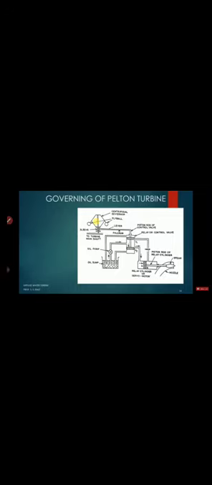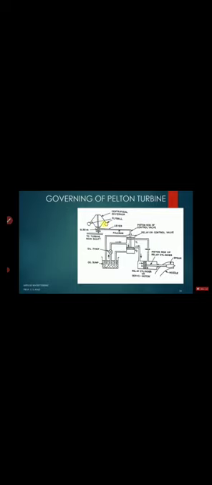Now let's understand what is meant by governing of a Pelton turbine. It is required that the Pelton turbine speed is constant because a Pelton turbine is connected to the electric generator. The output shaft of the Pelton turbine is connected to the electric generator. The electric generator takes mechanical energy from the turbine and converts it into electrical energy. Whatever generator is there requires a constant speed of the shaft, because if the speed of the shaft keeps changing, the electrical power generated may not be constant. So it is a requirement of the system that the speed of the turbine has to remain constant, and maintaining the speed of the turbine constant is done by the governor.